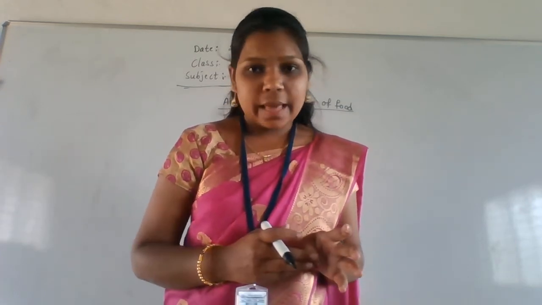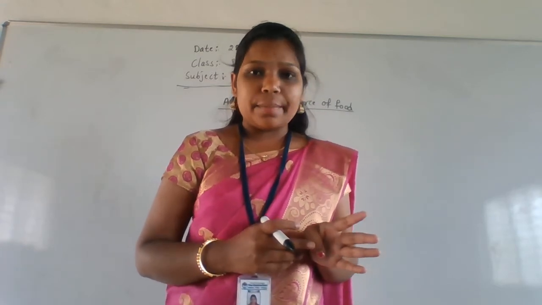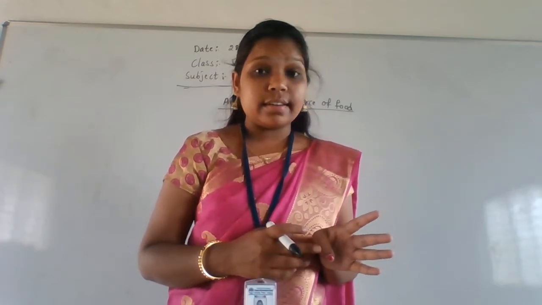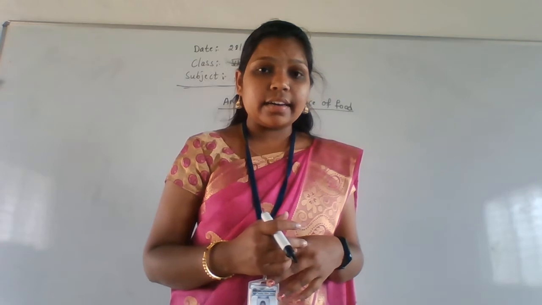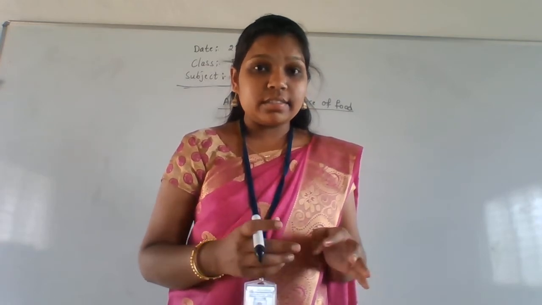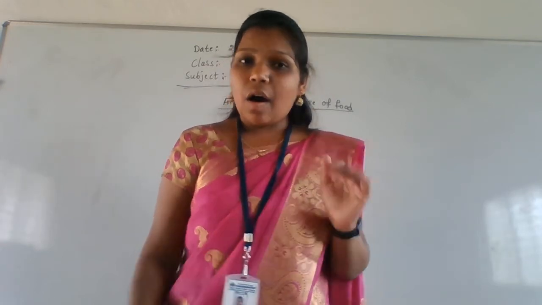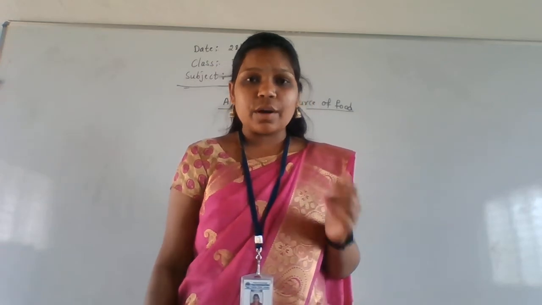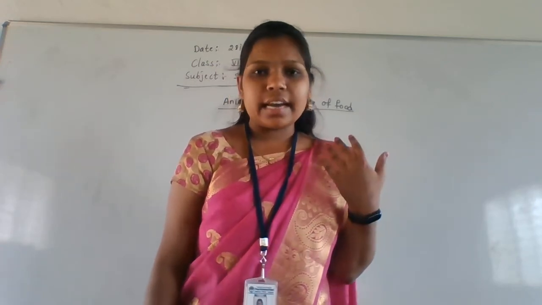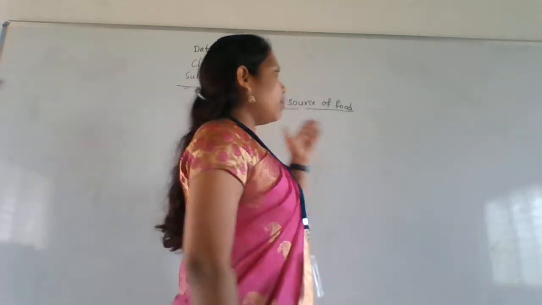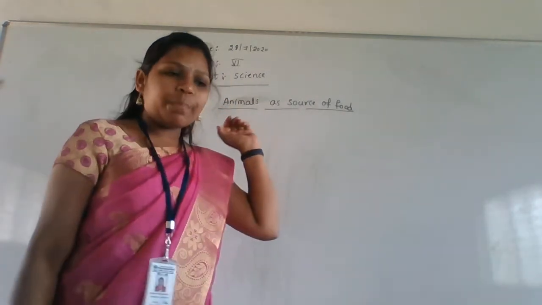Obviously milk. Cow and buffalo give milk, and we eat chicken and after that mutton. All those things come from animals only. So animals are a source of food.